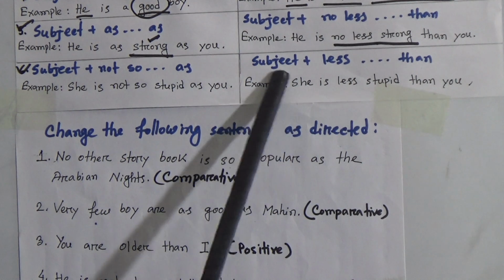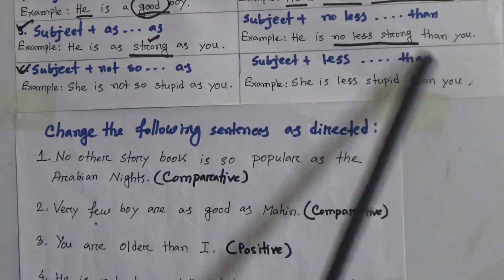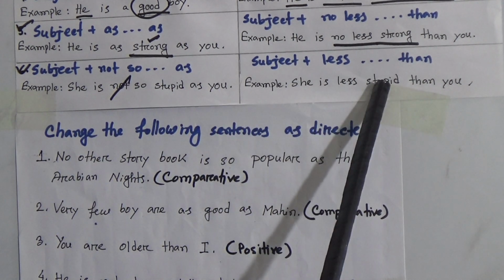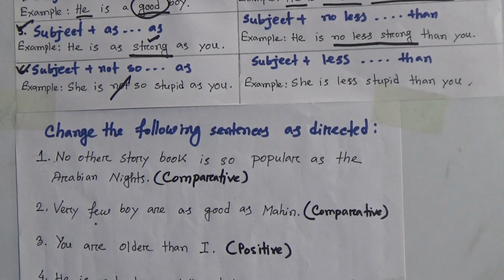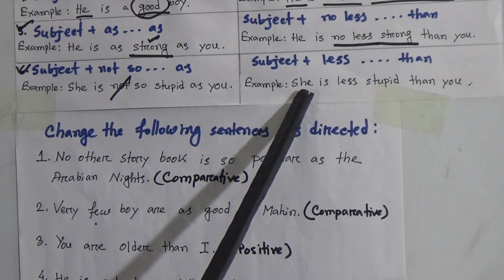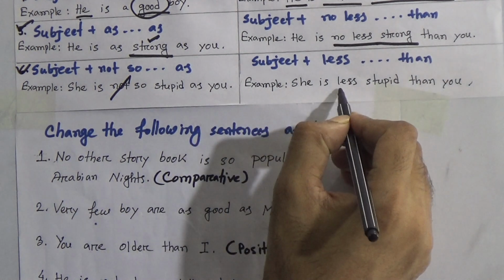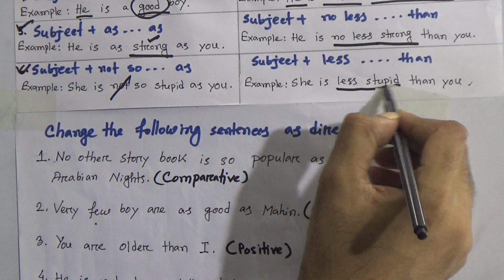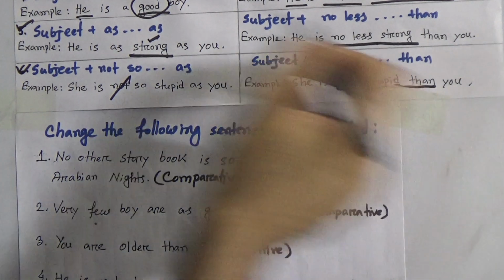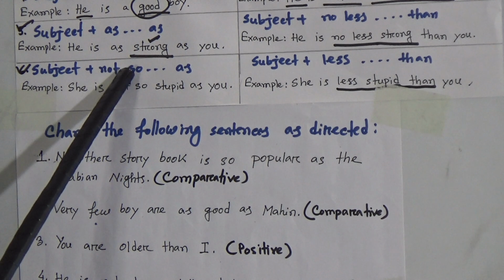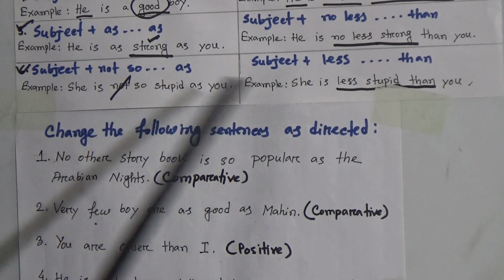Example, subject plus less... then. That means this not will be omitted. She is less stupid than you. And if you find she is less stupid than you, that means subject plus verb and then less plus adjective, you convert it into positive using subject plus not, so and adjective.